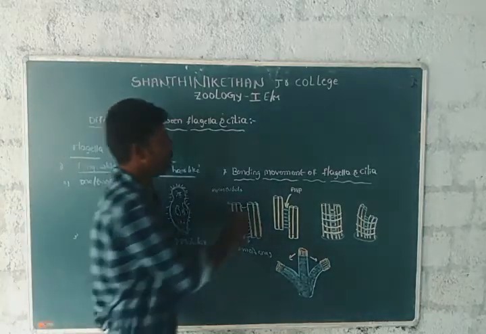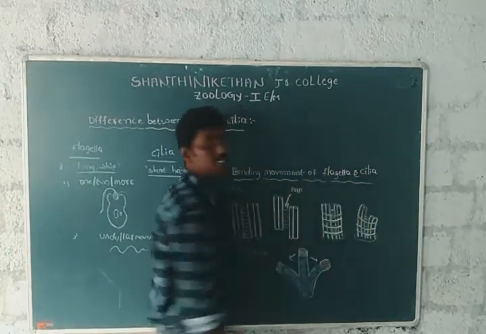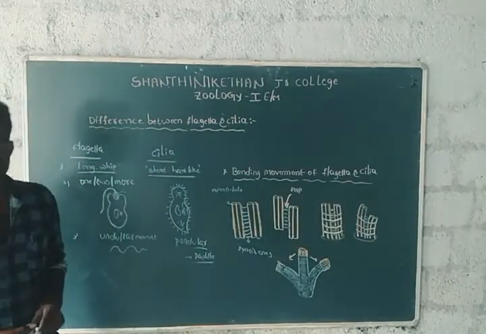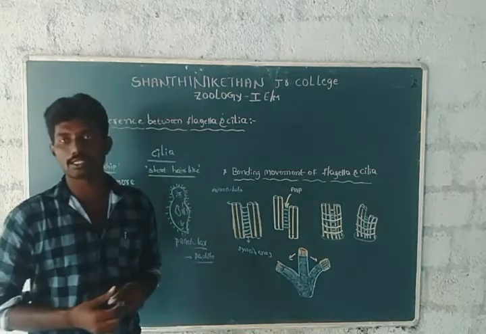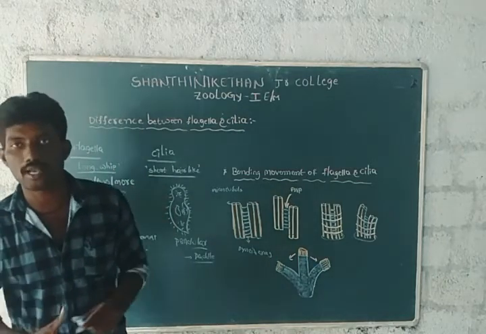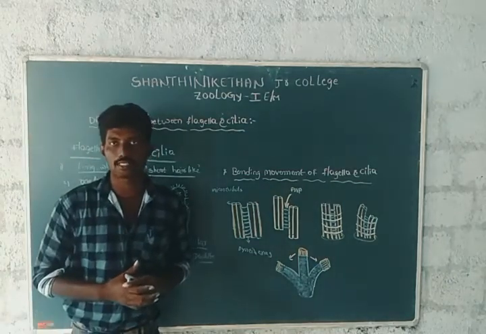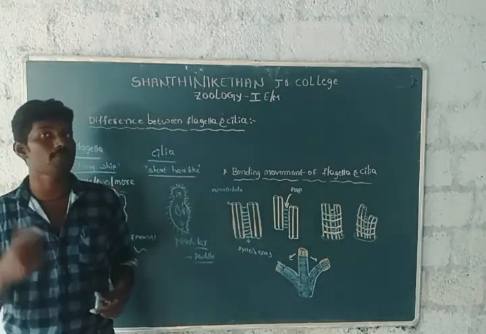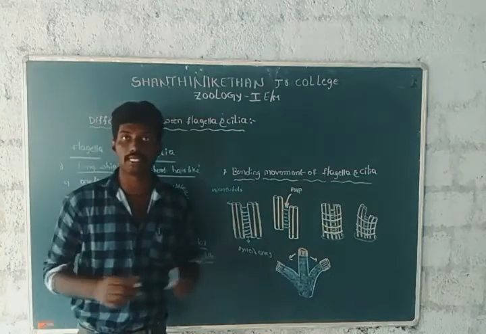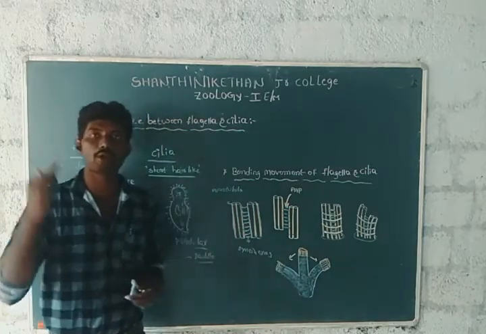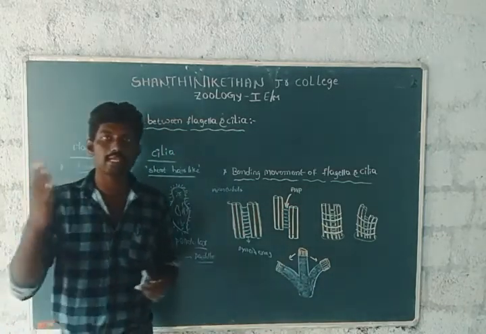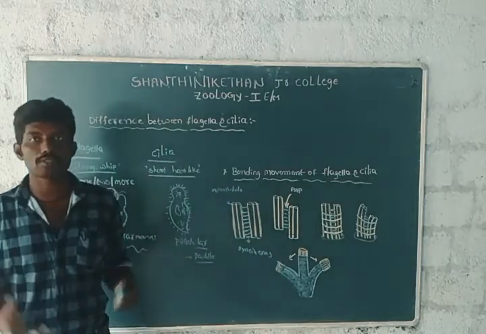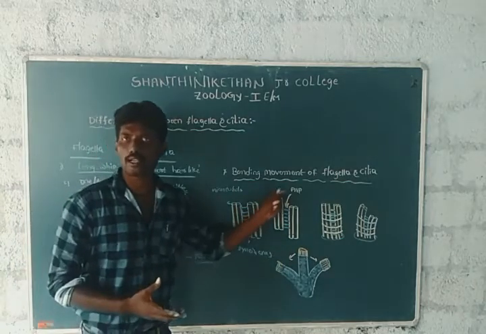Next, another one is the bending movement of flagella and cilia. In the previous class, we also discussed the structure of flagella and cilia. In the transverse section of the flagellum or cilium, different types of structures are present: for example, axoneme, microtubules, inner and outer sides, dynein arms, radial spokes, lateral appendages, kinetosomes. These are the total structures present in flagella or cilia.